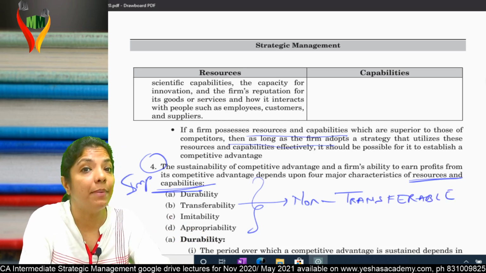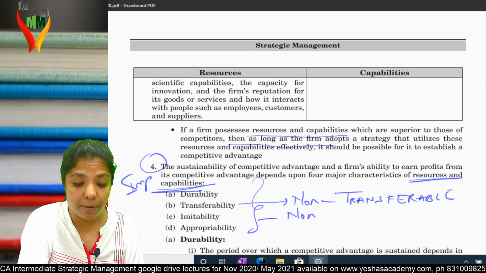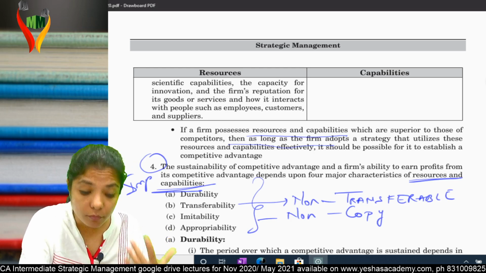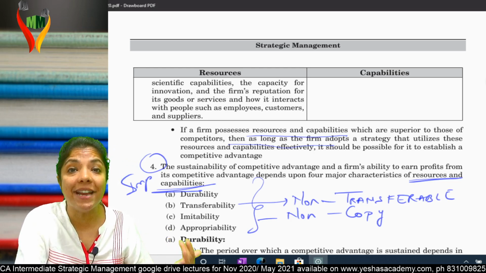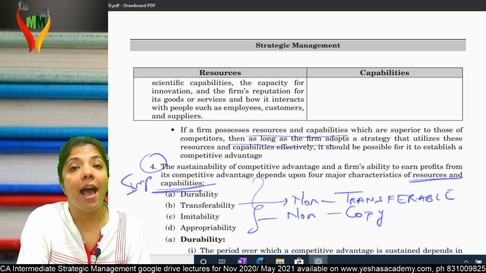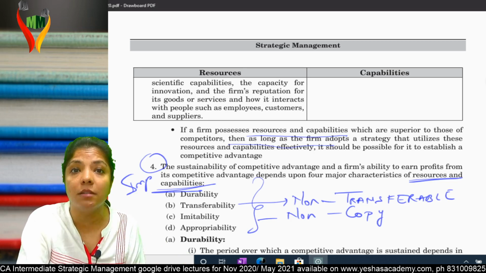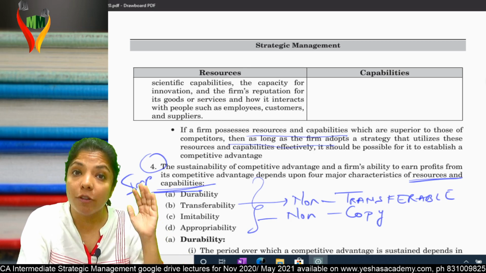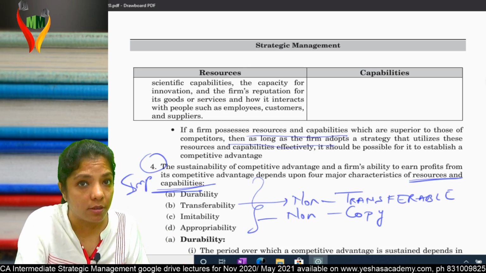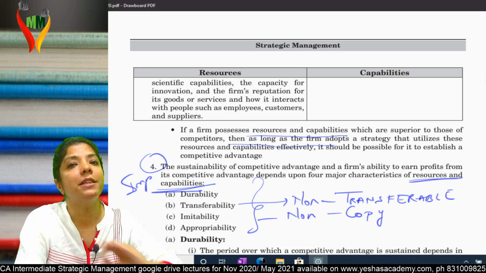Then imitability. It should be non-imitable. Nobody should be able to copy it. Non-copy means non-imitable. Am I clear? Fourth, it should be appropriable. Appropriability means that my resources and my capabilities are helping me to earn appropriate returns. Am I clear? So these four are the characteristics of my resources and my capabilities. They will help me to have competitive advantage.